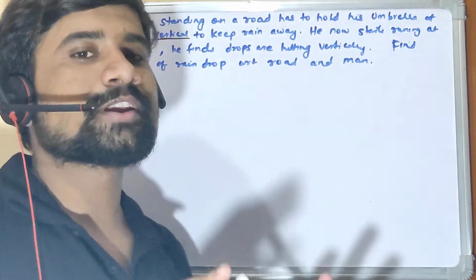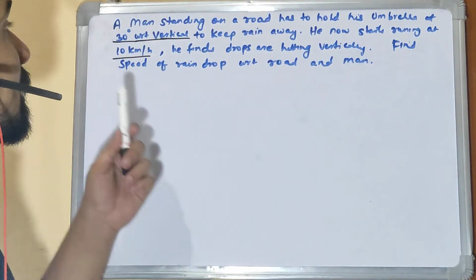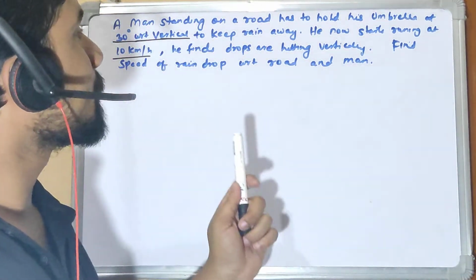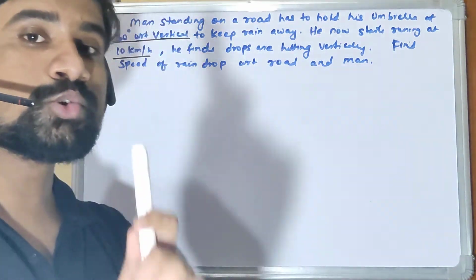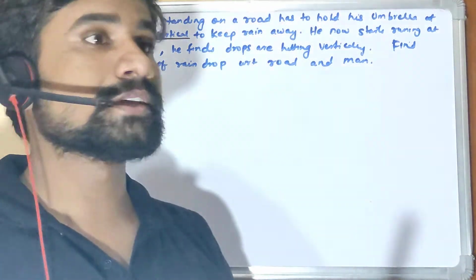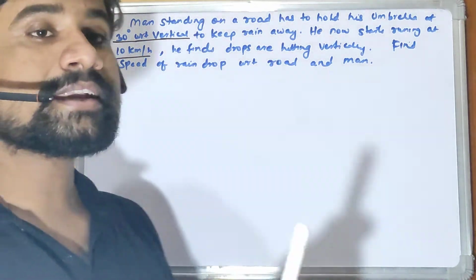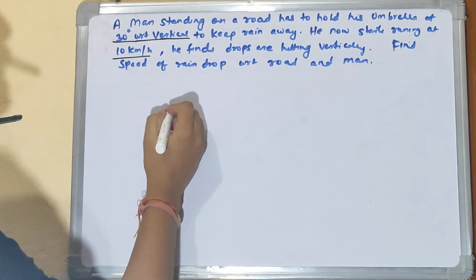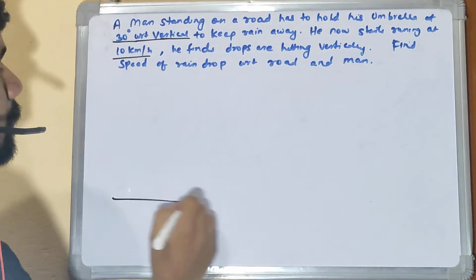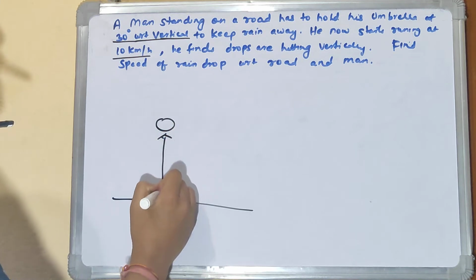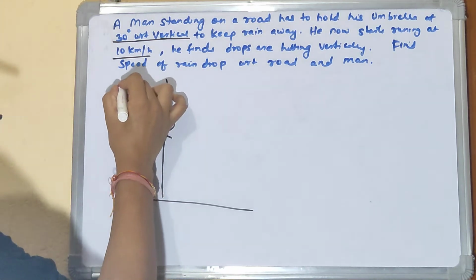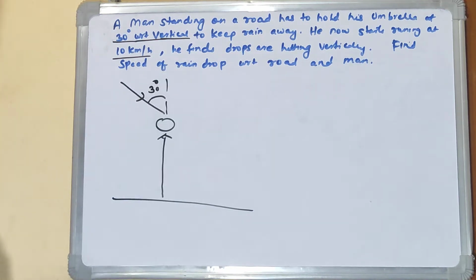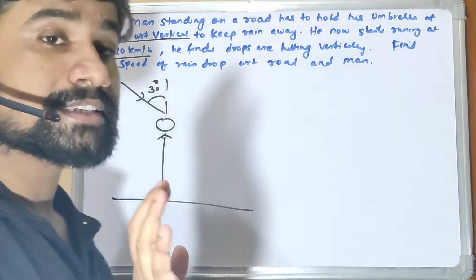So let's solve a problem on the rain-man problem, right? The problem states that a man standing on a road has to hold his umbrella at 30 degree with respect to vertical to keep rain away. So do remember, the man is stationary and rain is appearing to fall at 30 degree with respect to vertical, right? So let's say this is a road, this is a man, and this is the vertical direction, and rain is coming like this. So rain appears to come from 30 degree, right? This is the diagram, and he is stationary as of now.